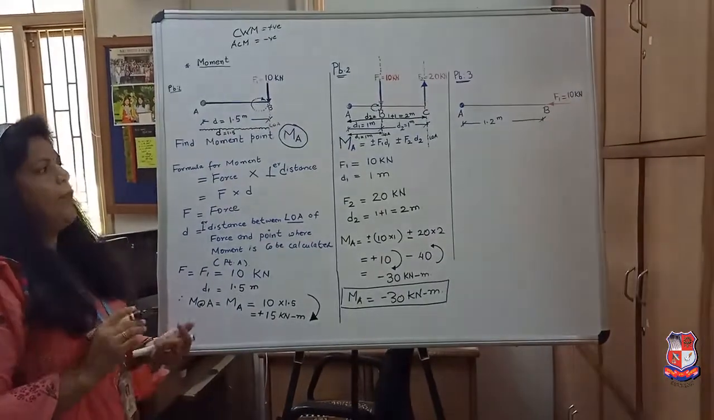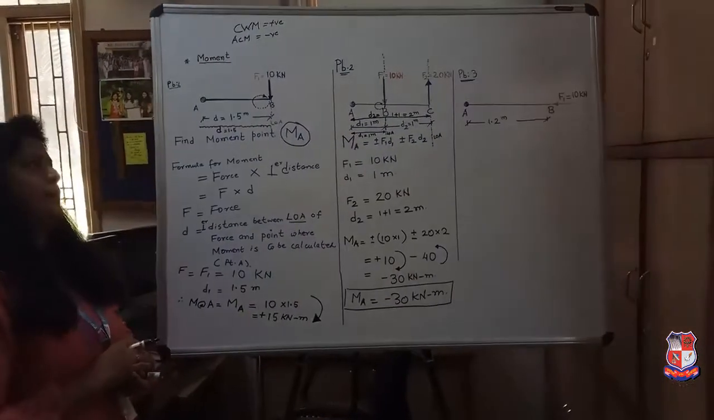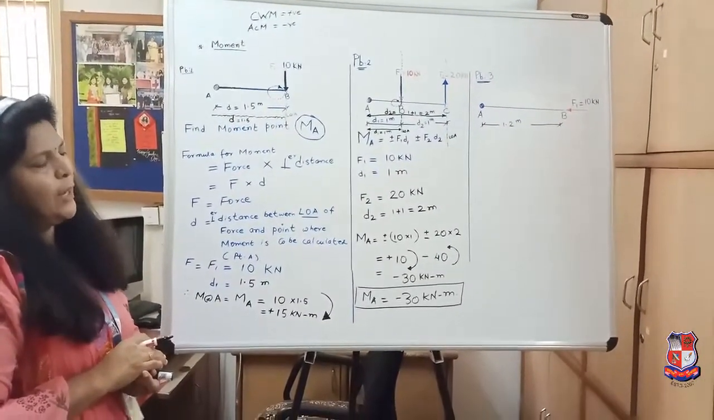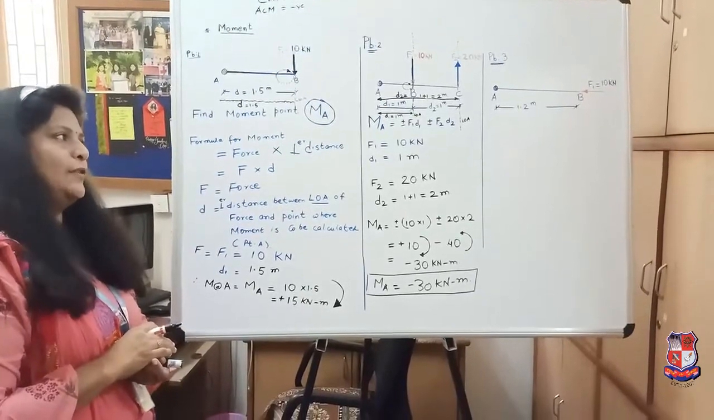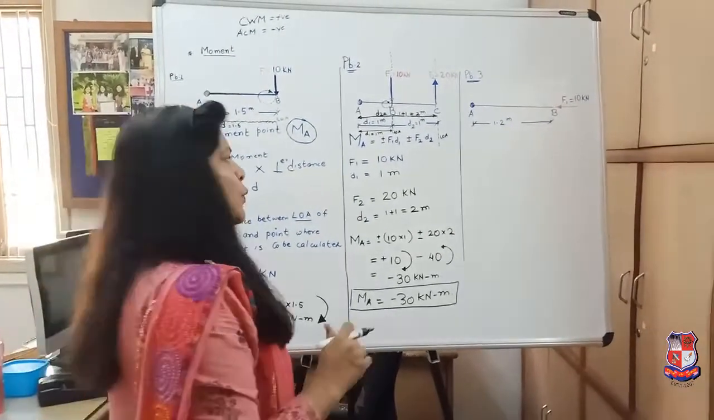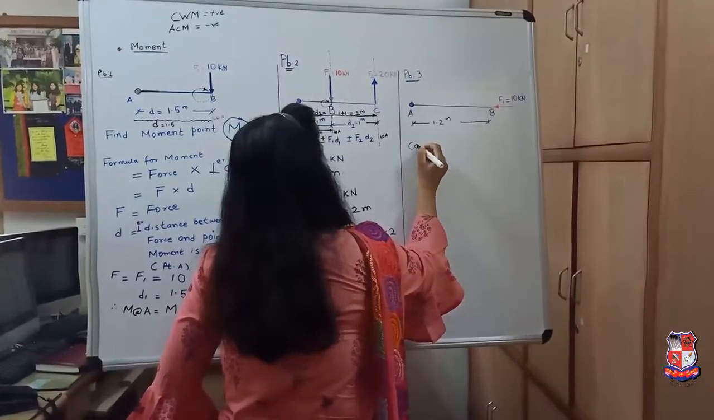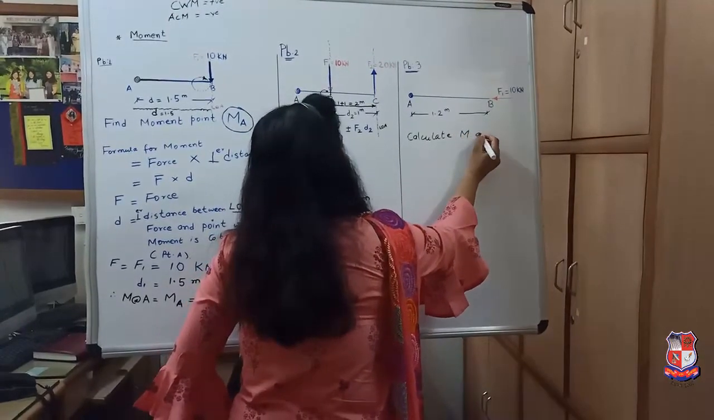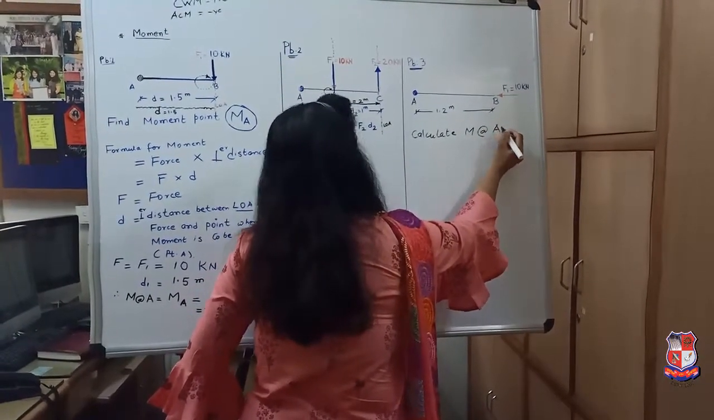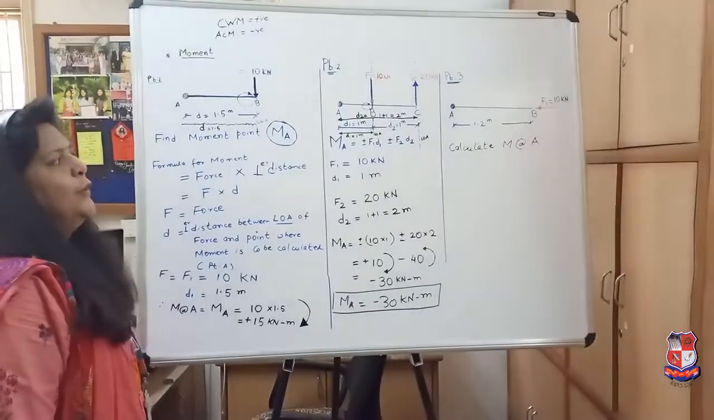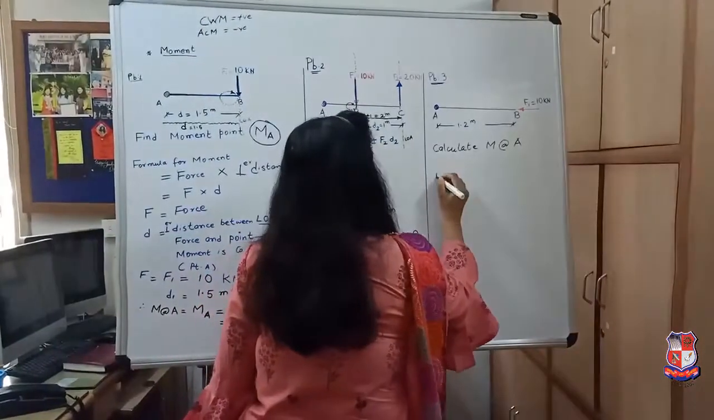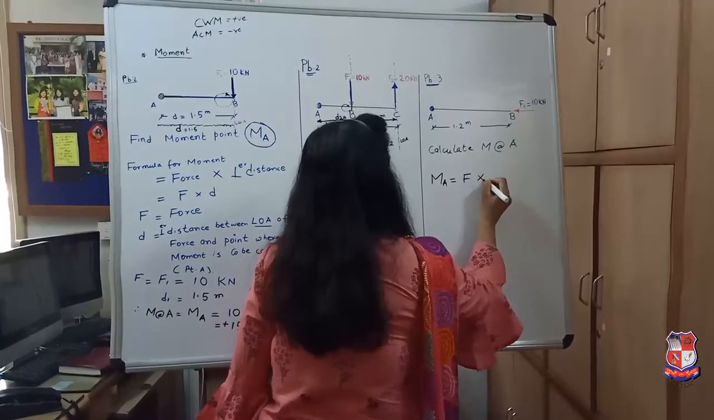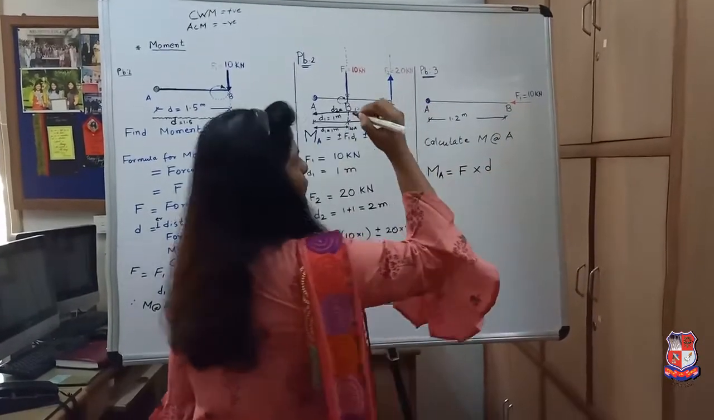Now we come to the third numerical. Very simple. Which type of force is acting? Horizontal force. Okay? What we have to do? We have to calculate moment about point A. Okay? So, I will again write down moment about point A, that is equal to F into perpendicular distance D.